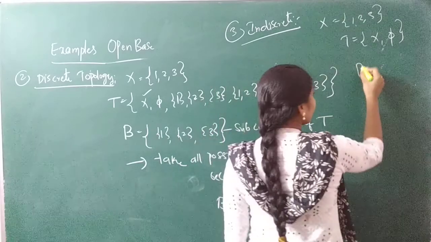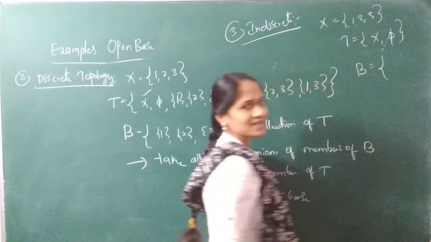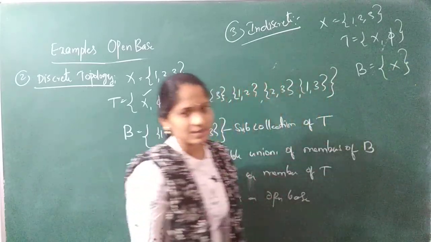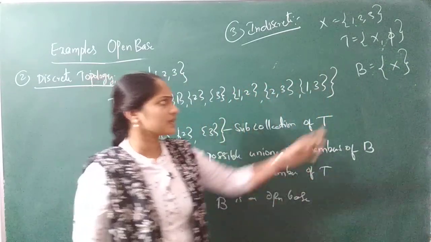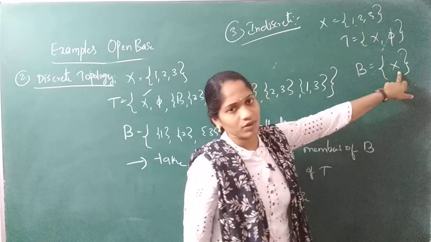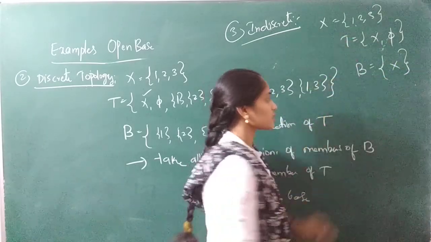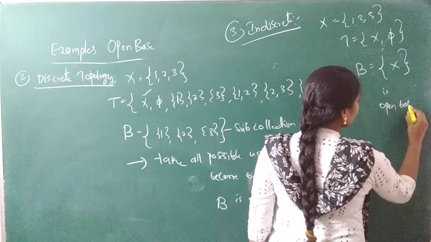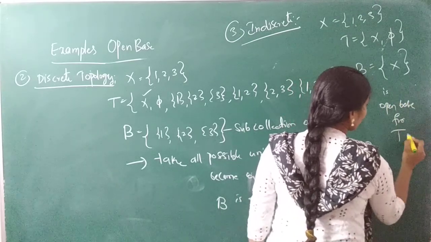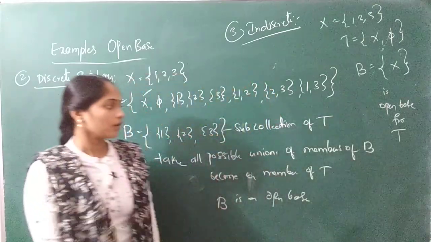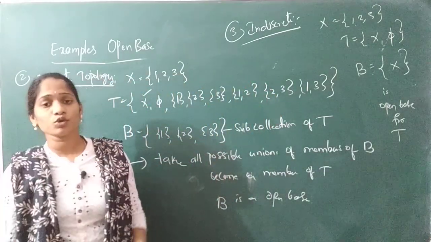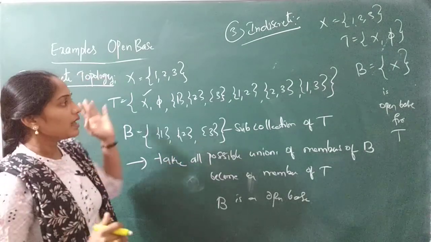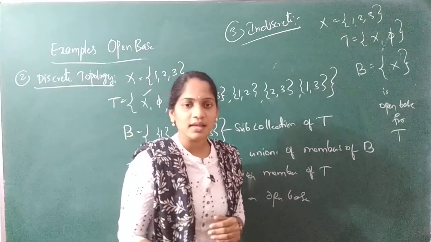If I take exactly what is that? Only one set, that is X. If I take the set X, whether it becomes an open base? Yes, it is an open base for T because only singleton set, its union is X. So what you can say is an open base for T. So in this method or in this way, you have to check whether a given set is an open base or not. So this is the definition of open base and some examples.